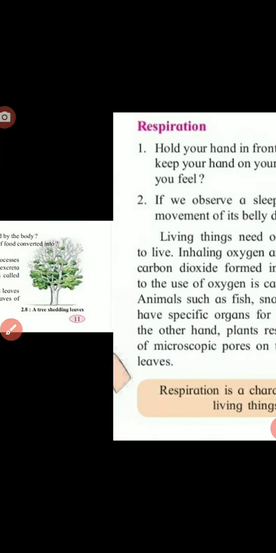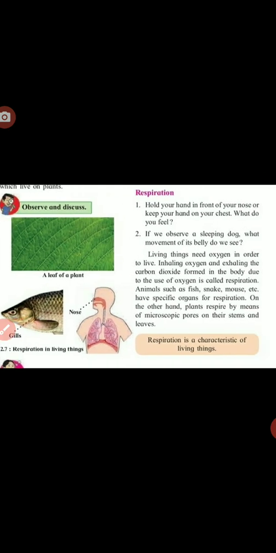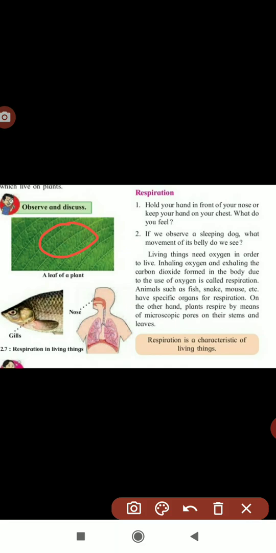So here the plant can respire. Here dots are present on the leaf. From that they can respire. So respiration is a characteristic of living things. Means the third characteristic is respiration. Understood? You are getting it?